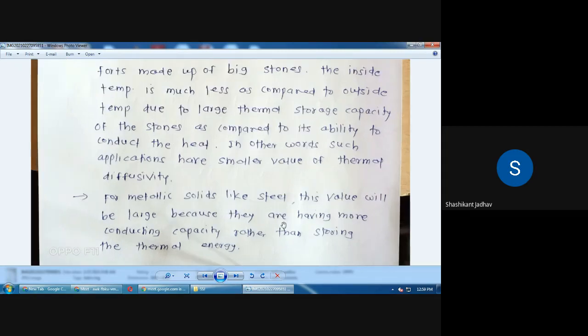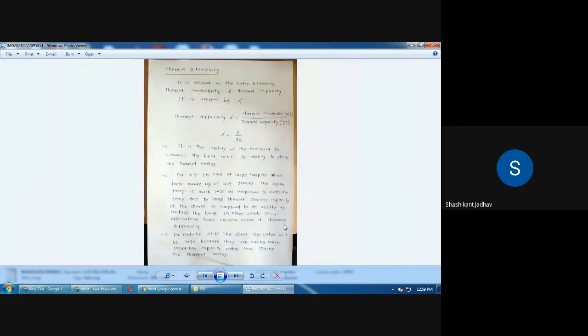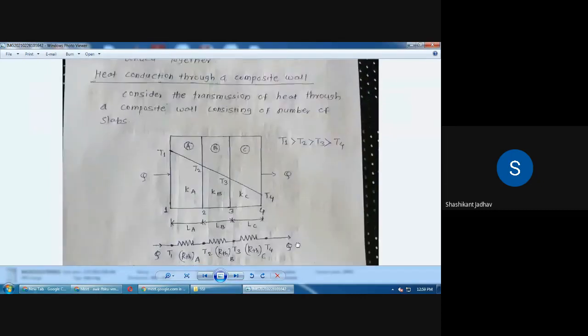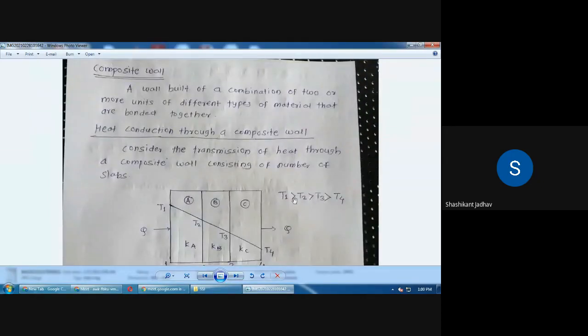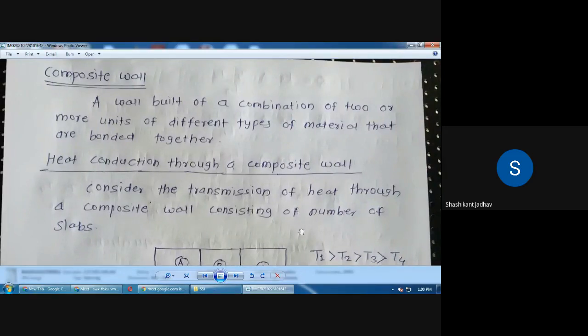Okay. So this is about the thermal diffusivity. Then next point, write down heat conduction through the composite wall. So write down composite wall. Okay. So in the last lecture we gave the heading as heat transfer through the plane and composite wall. So the first part we have completed, that is heat conduction through the plane wall. Now we have to calculate the equation for the heat conduction through the composite wall. Okay. So write down the definition of the composite wall.